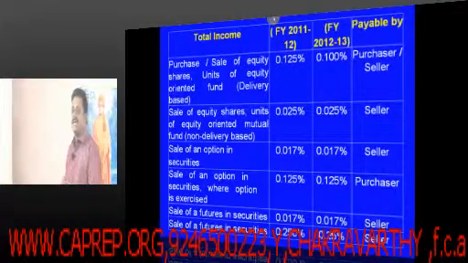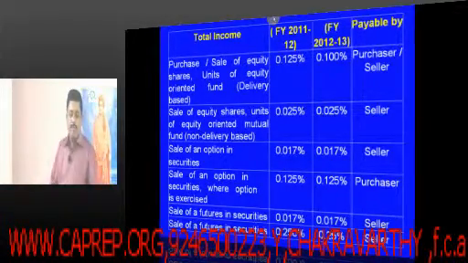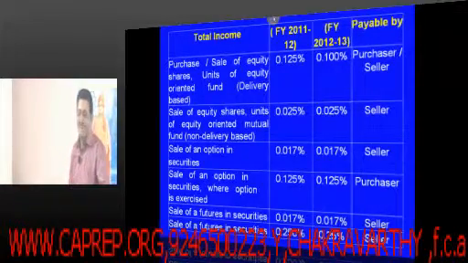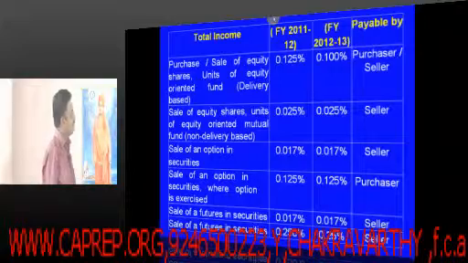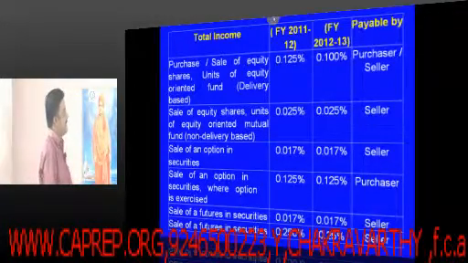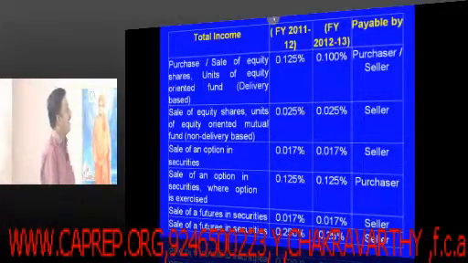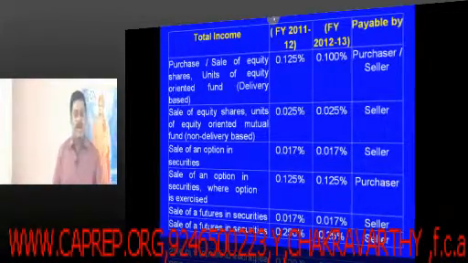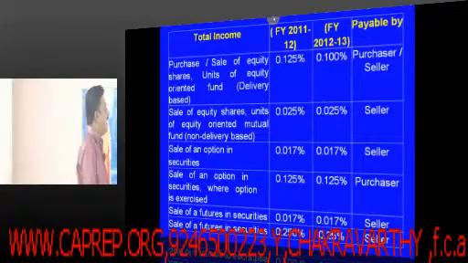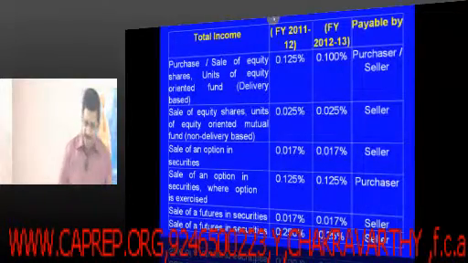There is a reduction in securities transaction tax from 0.125% to 0.1%, when there is a purchase or a sale of equity shares, units of equity oriented fund (delivery based).